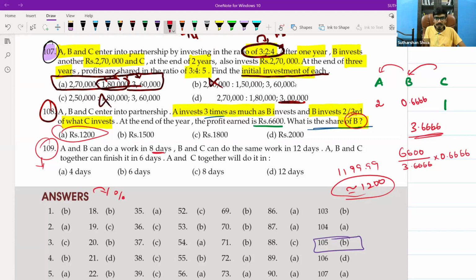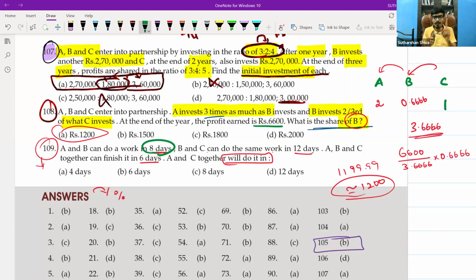A and B can do a work in 8 days. B and C can do the same work in 12 days. A, B, C together can finish the work in 6 days. A and C together will do it in how many days they are asking. So A and B can do the work in 8 days, right? Complete everything into the form of percentage. That is one way. Or there is another way of doing it, which is nothing but what is done in one day.